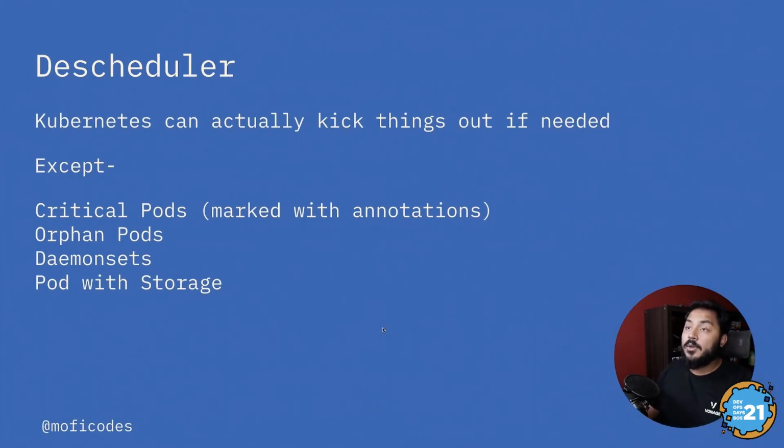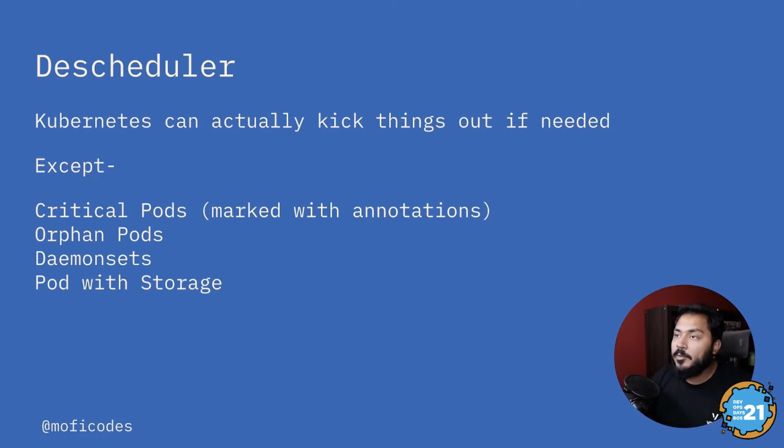Okay, so descheduler. Kubernetes also has a descheduler. Kubernetes can kick things if needed. If it is running out of resources, it can start kicking things. And the first things to go would be the best effort pods that we have, with no limit and no request. They will be very low priority. They can get kicked first.